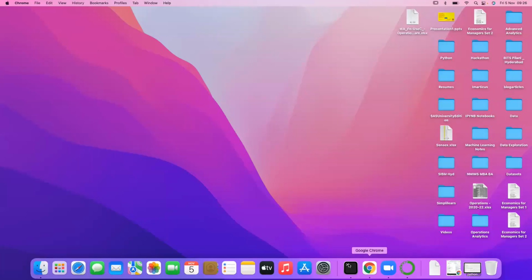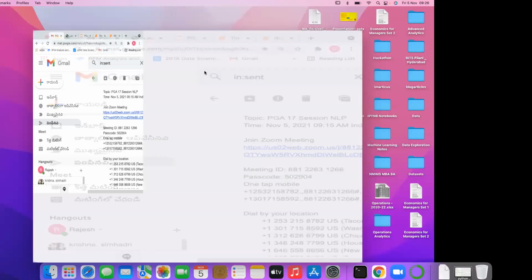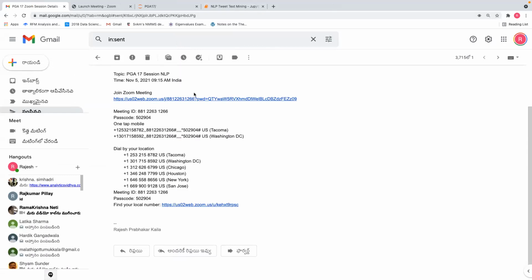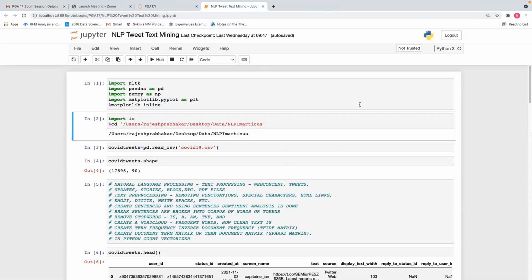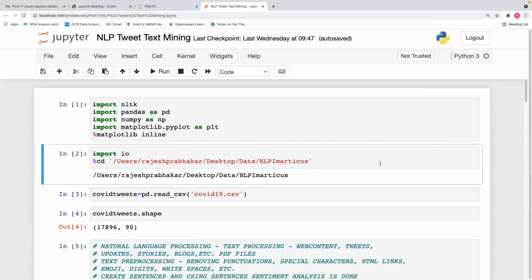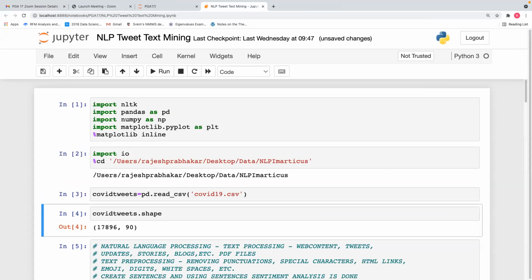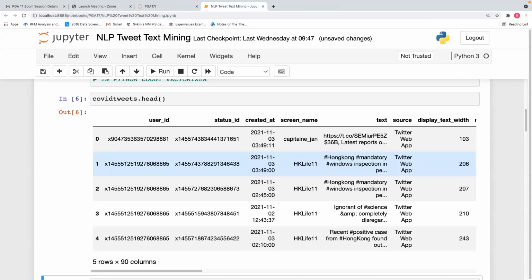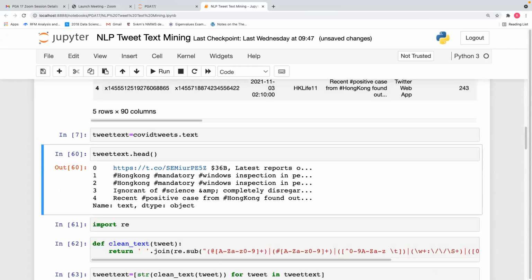Okay. NLP, all of you opened your previous notebook, and let us import the data. You have imported the data. And then we selected the tweets.txt. Then we have seen the head of tweet.txt.